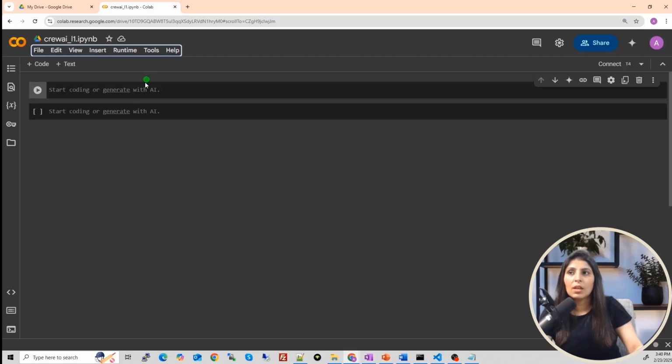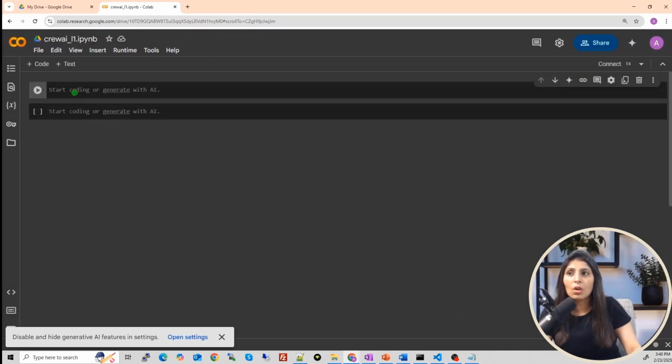So save it. Next task is to install all the required modules. These are the modules which you need: CrewAI, CrewAI Tools, LangChain, LangChain Community, and LangChain OpenAI. So we are installing these modules now.